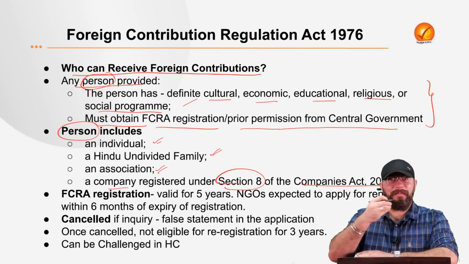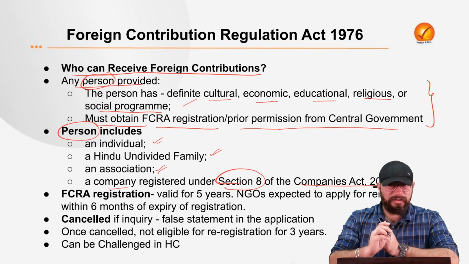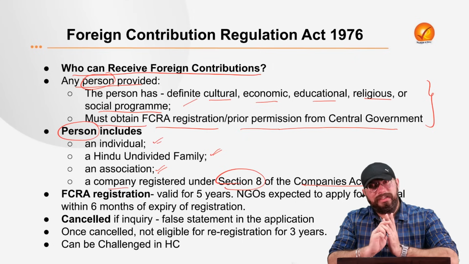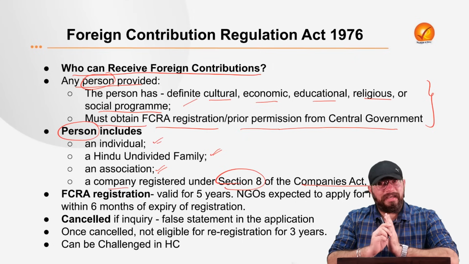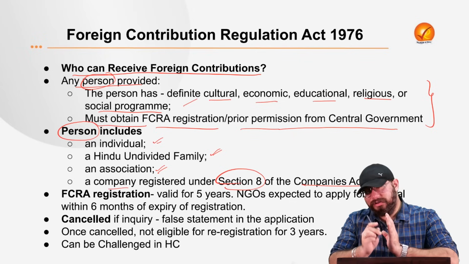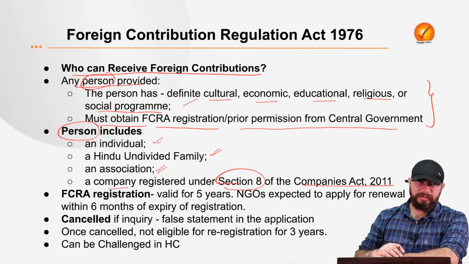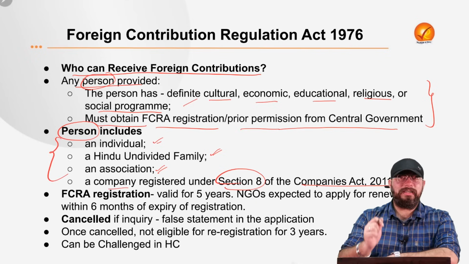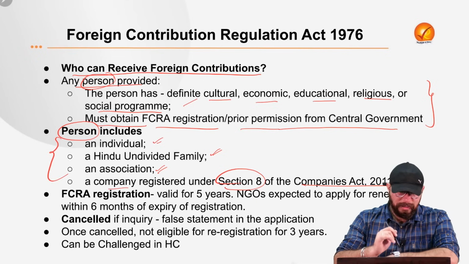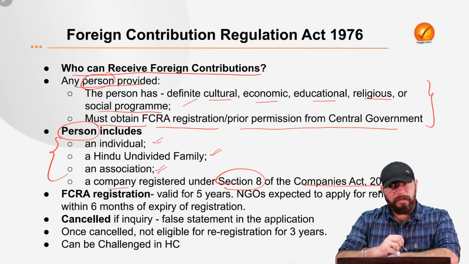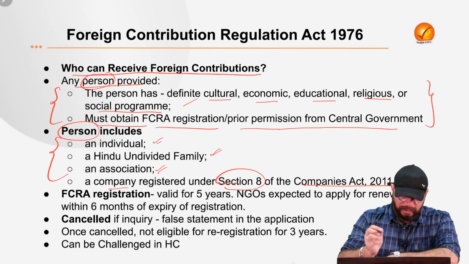So person does not mean just individuals. Individuals, Hindu undivided families, associations, and Section 8 companies, your non-profit organizations, are all part of the term persons. So any one of them can receive foreign contribution provided these two conditions are met.